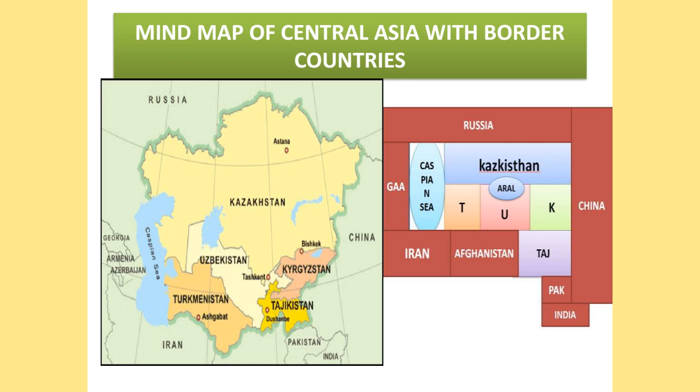The bordering countries are Russia, China, Pakistan, Afghanistan, Iran, and the GAA countries. GAA means Georgia, Armenia, and Azerbaijan. In a similar way, we can draw the mind map for the bordering countries also.